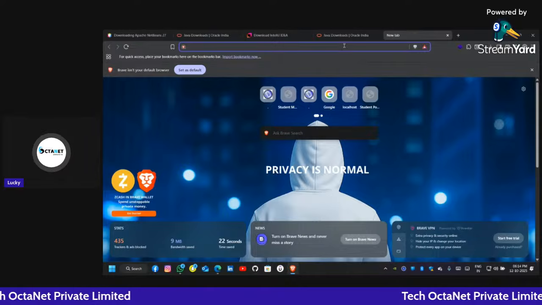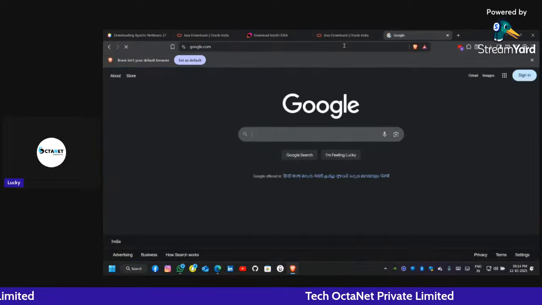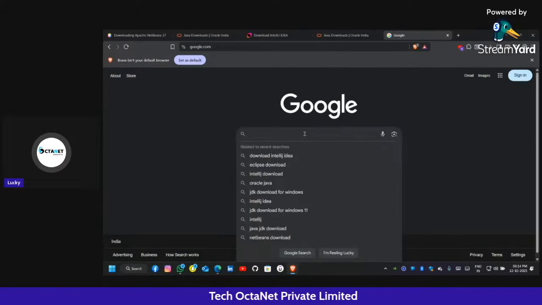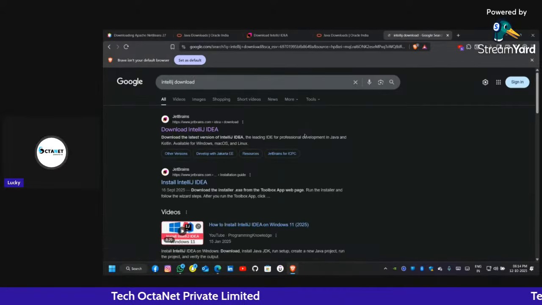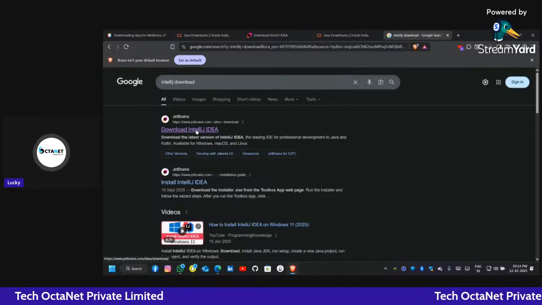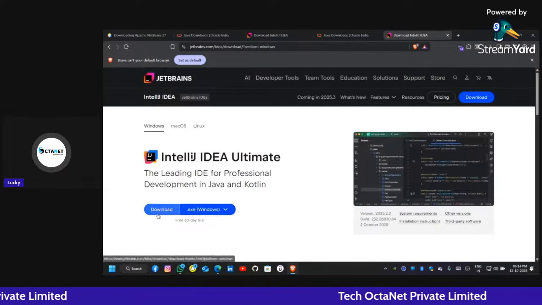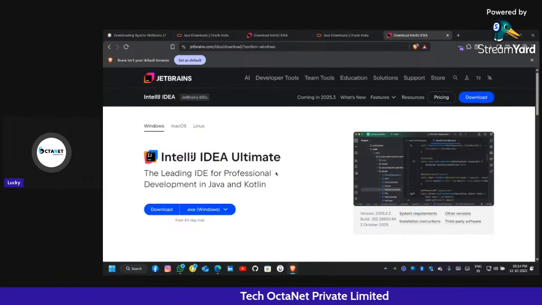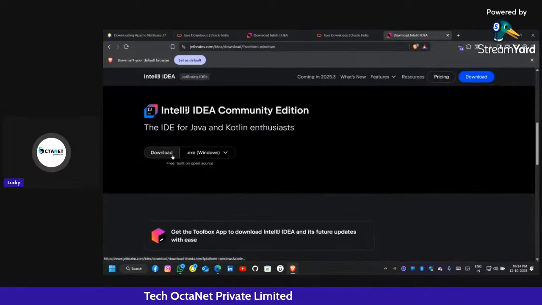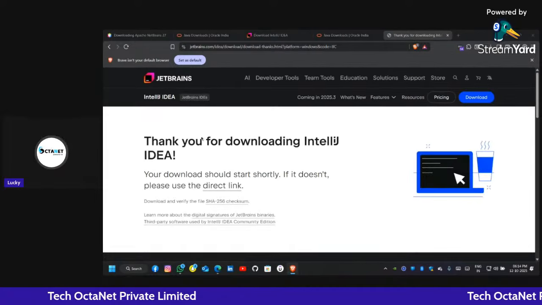Open a new tab and type google.com. Here, let's search for IntelliJ IDEA download. From the first JetBrains website, IntelliJ. Don't click this download because it is the Ultimate paid version. Scroll down, and here it is the Community version. Just click on download and your download gets started.